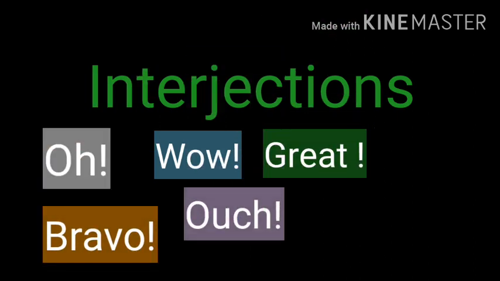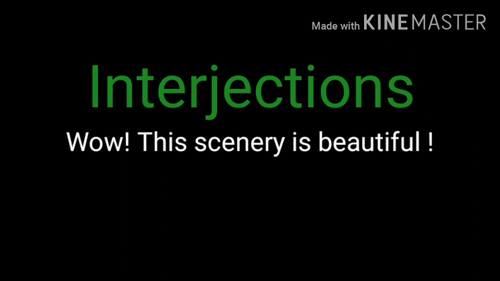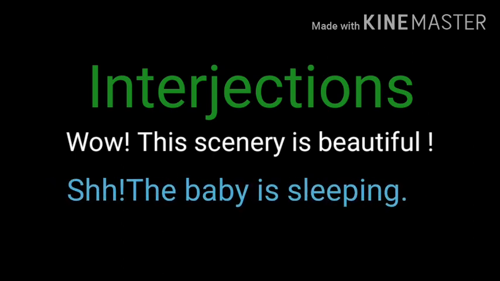Those words are known as interjections. They express surprise, joy, excitement, sadness and enthusiasm. Words such as oh, wow, great, bravo, ouch are interjections. An interjection can be followed by either a comma or an exclamation mark. We use interjections more in conversation than in writing. Example: Wow, this scenery is beautiful. Shh, the baby is sleeping.